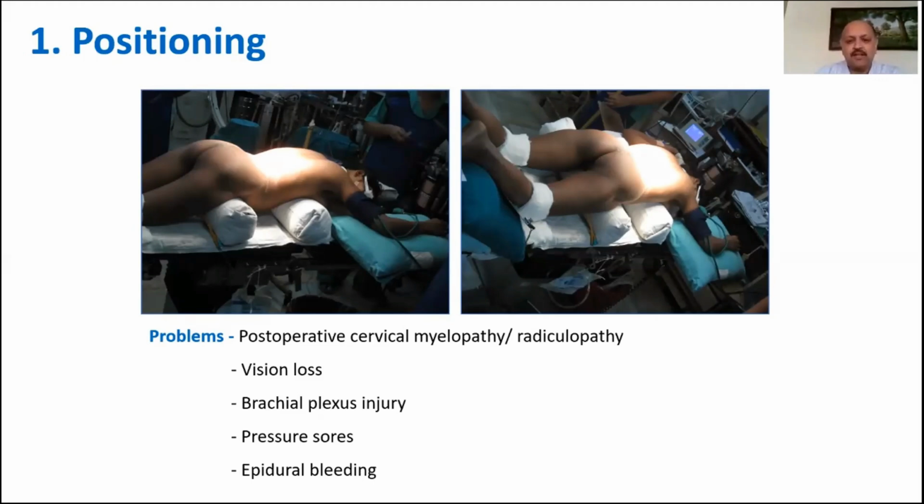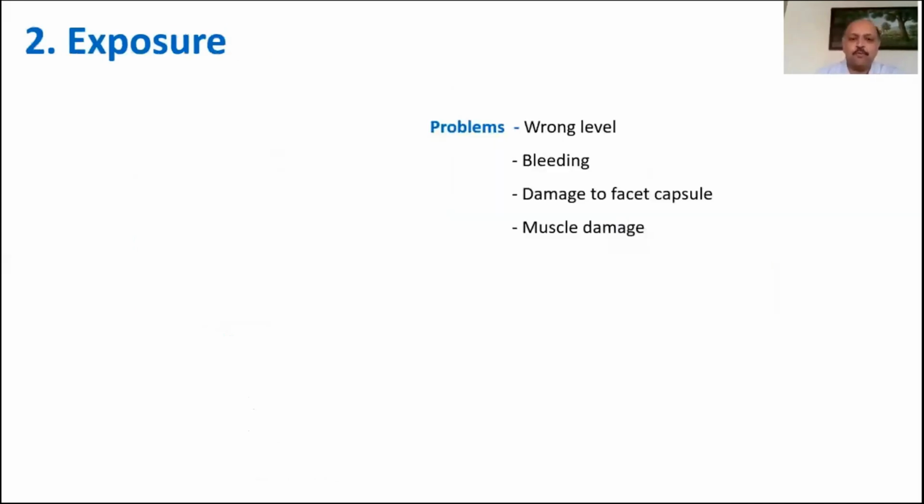The spine, especially the cervical spine, should be kept in a little bit of flexion. Often elderly patients undergoing TLIF have coexisting cervical stenosis, and they may get up with worsening of a neurologic deficit if the head is kept in an extended position. Of course, the usual precautions of preventing pressure on the eyeball, pressures on the various pressure points, and over-abducting the arm need to be taken care of.